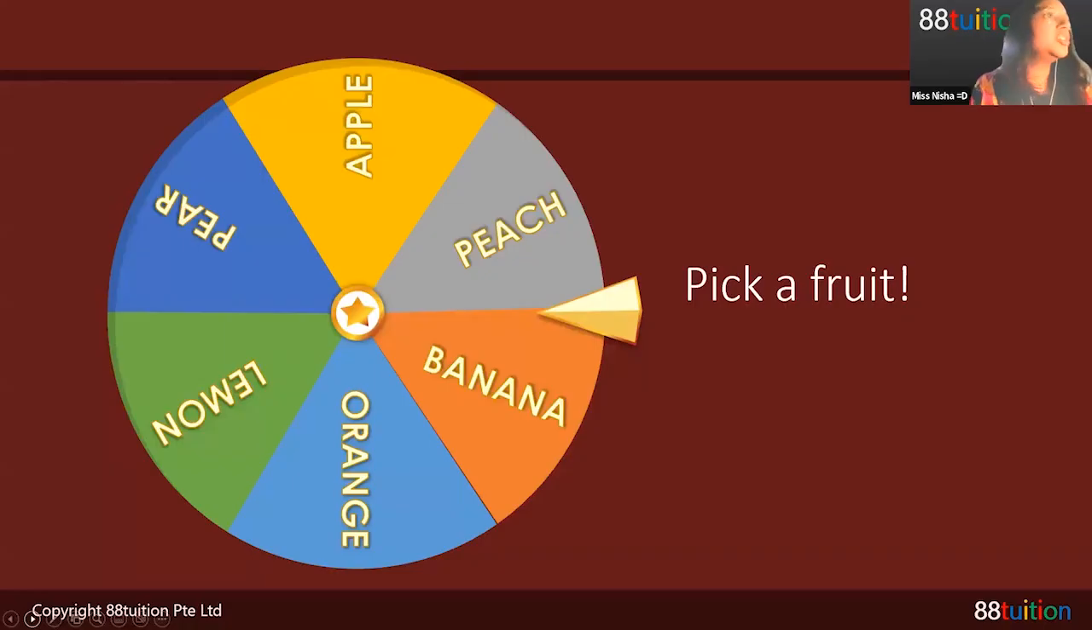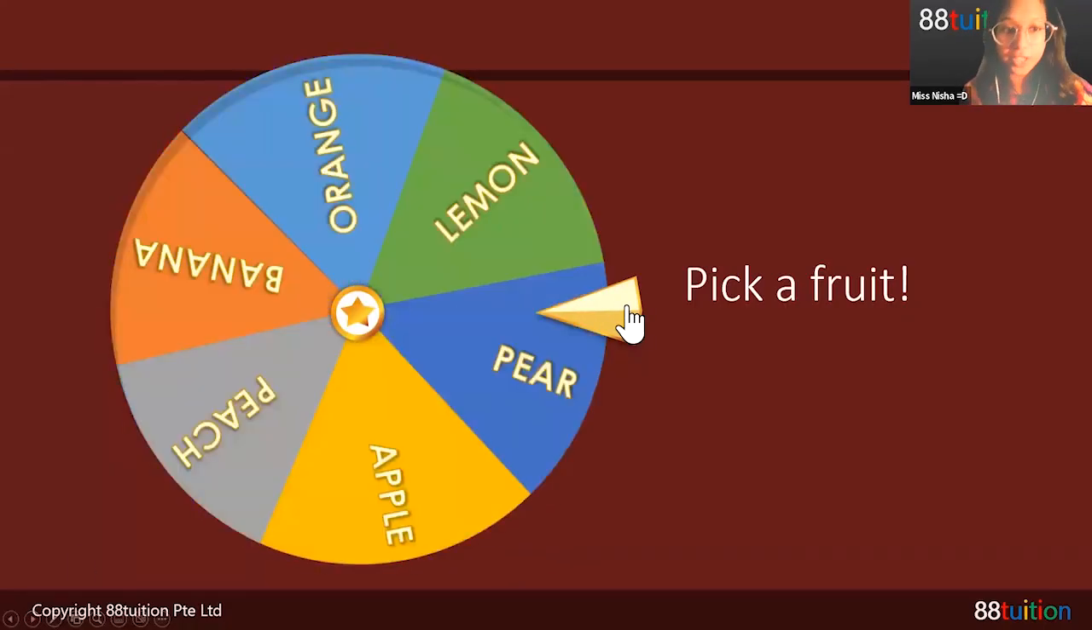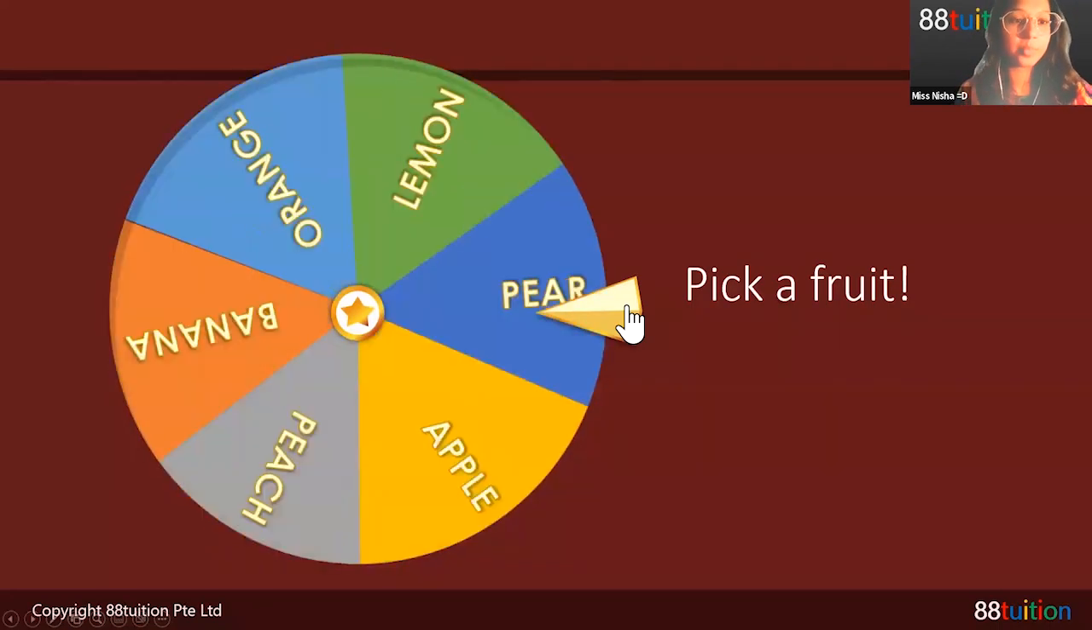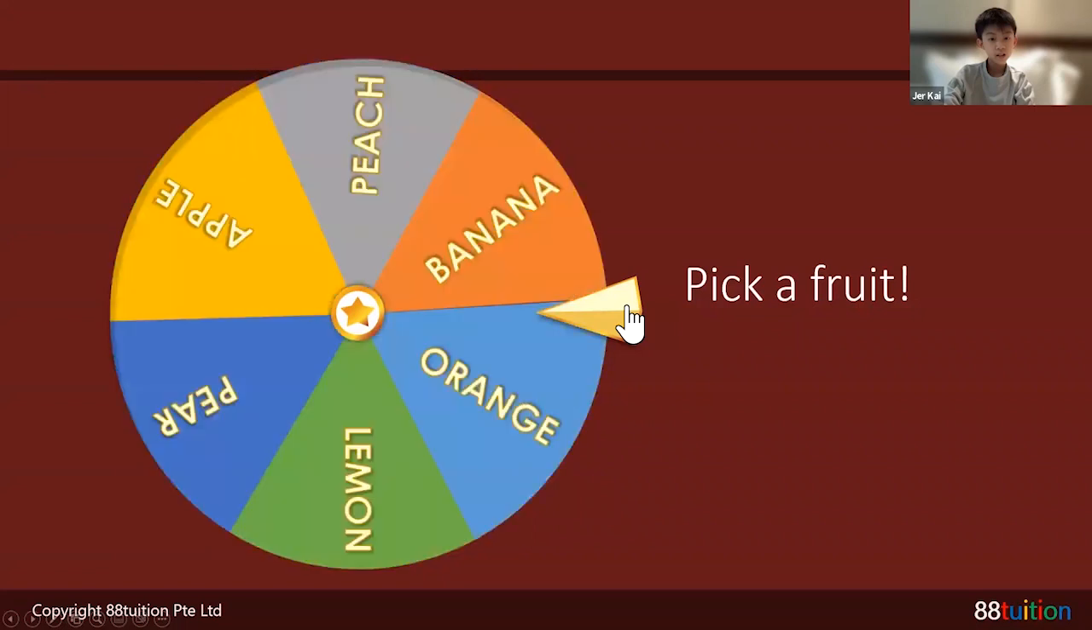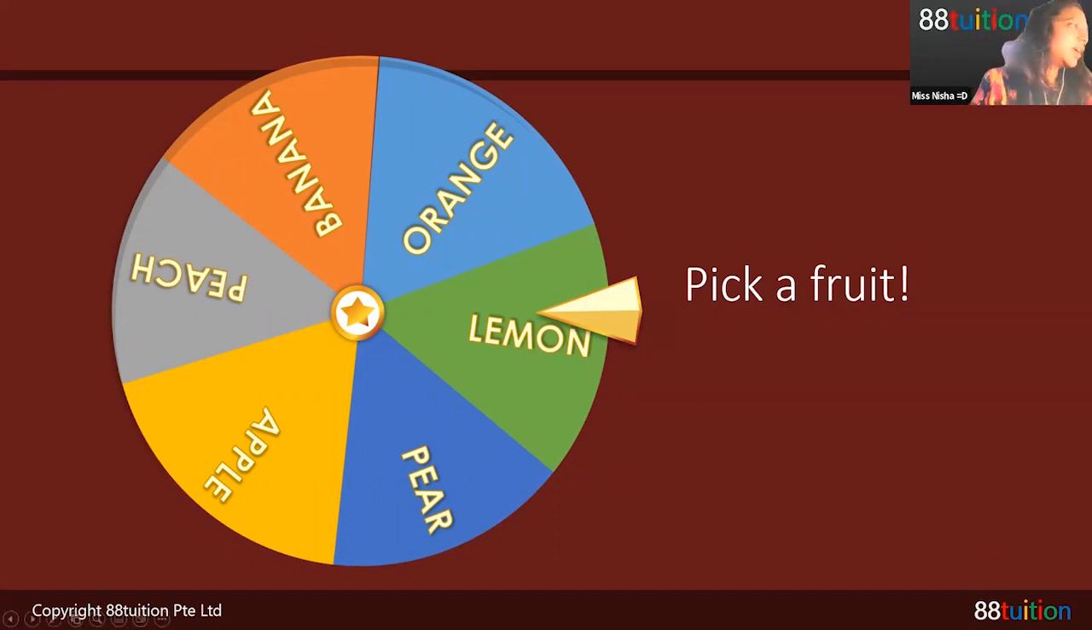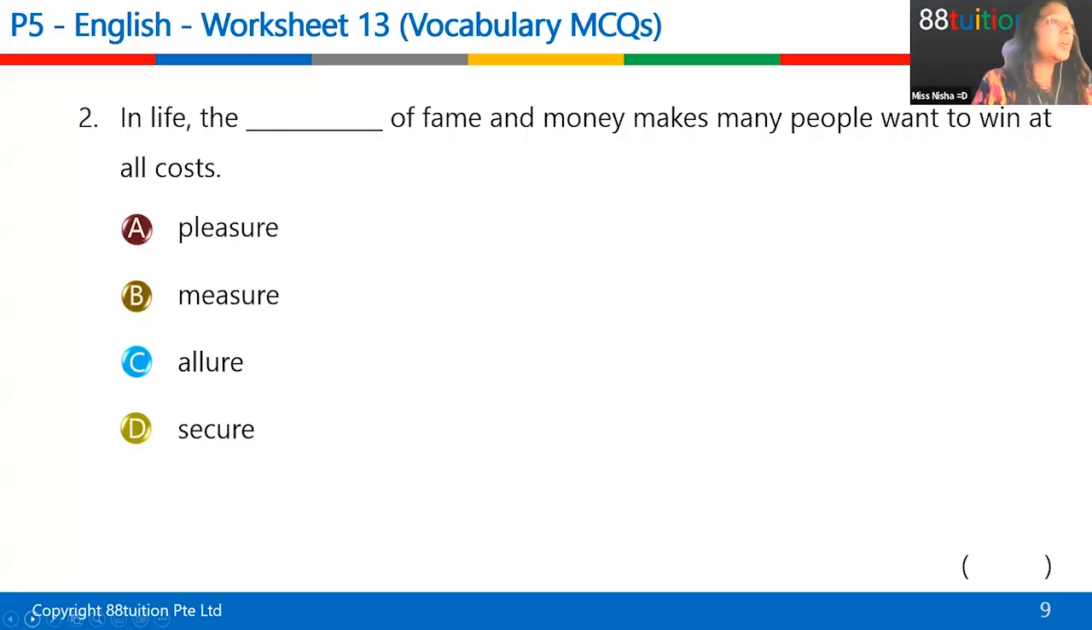Let's look at the second question. Let me spin. Jerkai will tell me to stop. Stop. Lemon. Who's lemon? Oh, Ziren. Yes. Okay. Sorry, Ziren. So yes. What's the answer for question 2? I didn't know how to do question 2. Yeah, I know. So just try. What do you think the answer is?